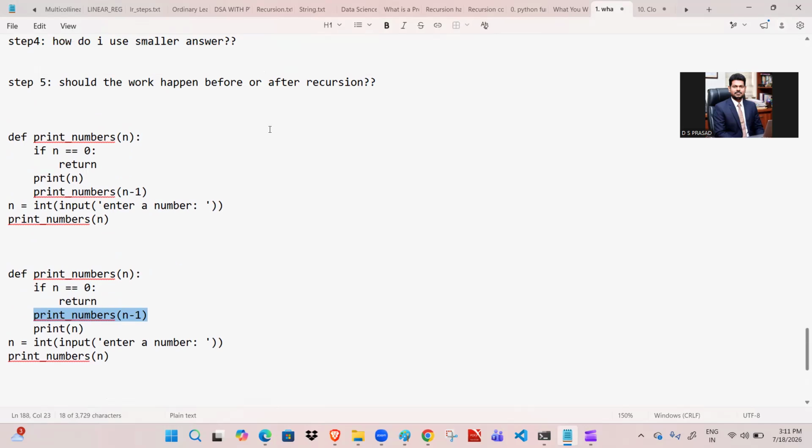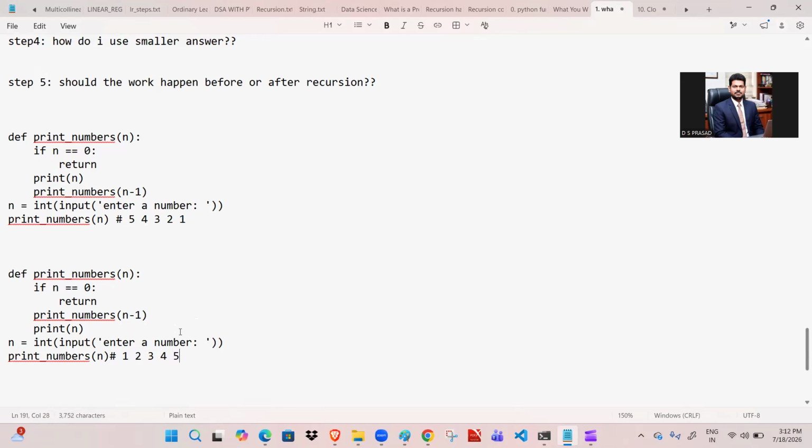Otherwise, what kind of output we are going to get is more important. Whatever application they have asked for, based on that we are going to write. But how to decide that depends upon your case. For example, here you see this is the output: 5, 4, 3, 2, 1. And here I'm getting 1, 2, 3, 4, 5.